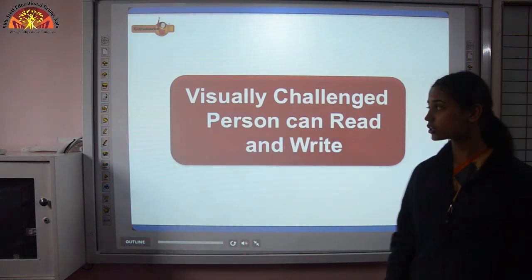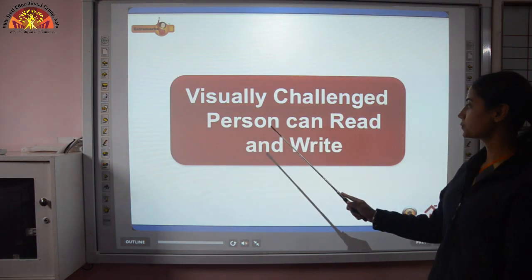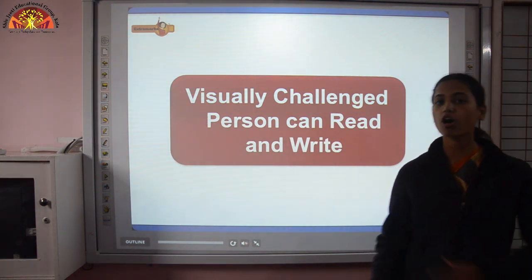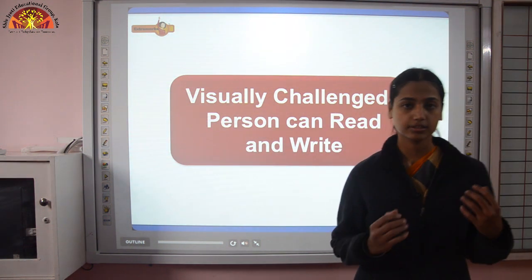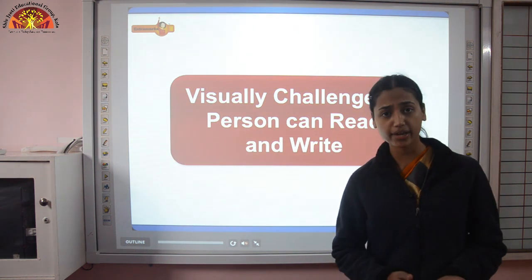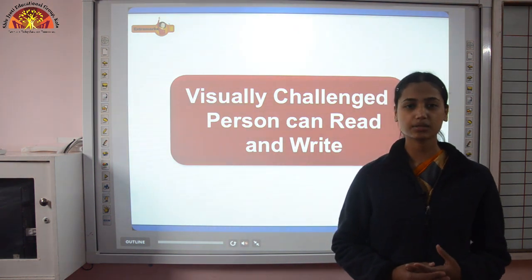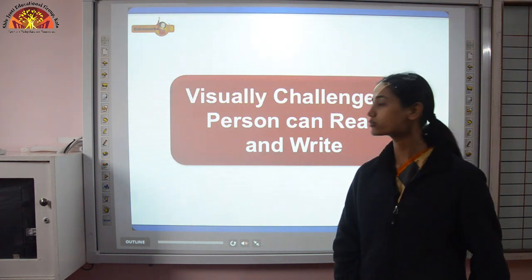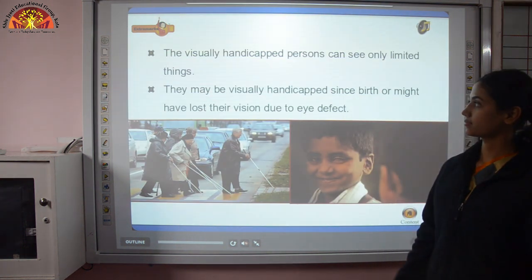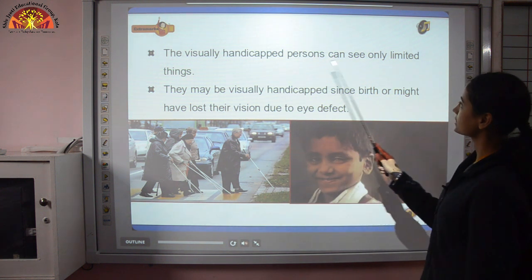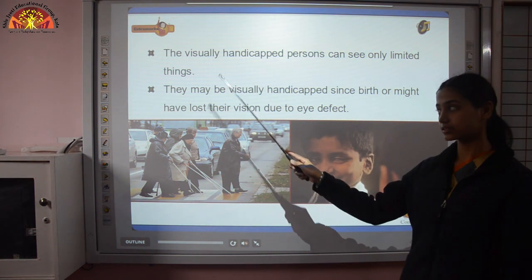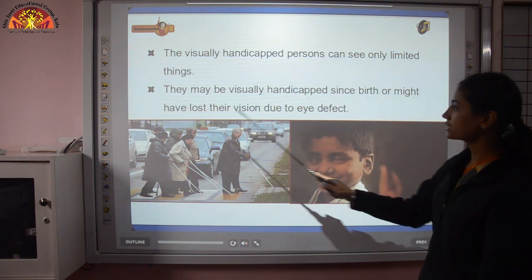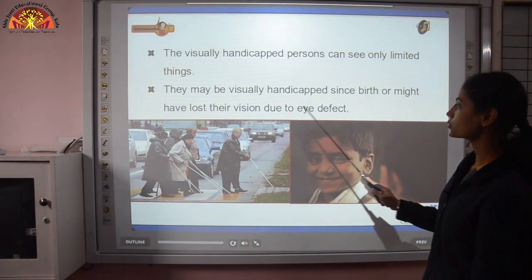Now another topic: visually challenged persons can read and write. We know that not all people have normal eyes; some have defects, and some people are not able to see. So those people are known as visually challenged. The visually handicapped person can see only limited things. They may be visually handicapped since birth or might have lost their vision due to an eye defect.